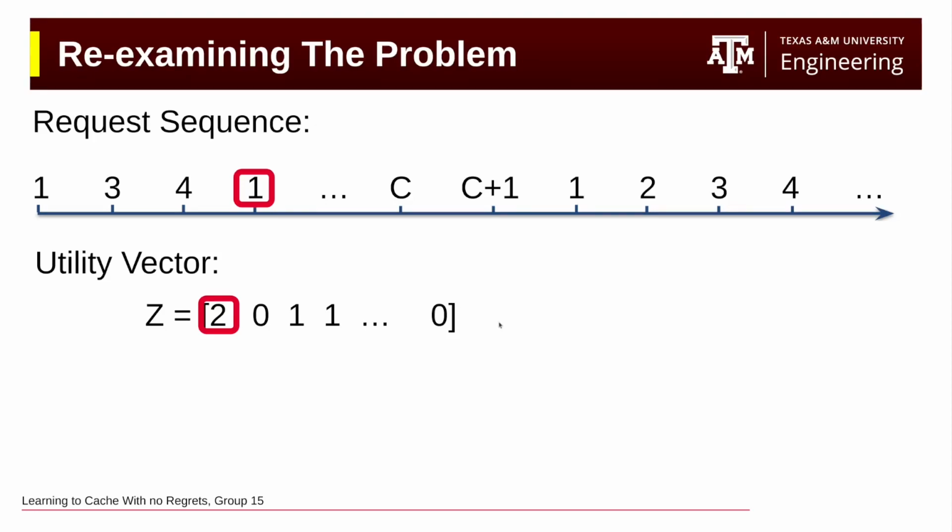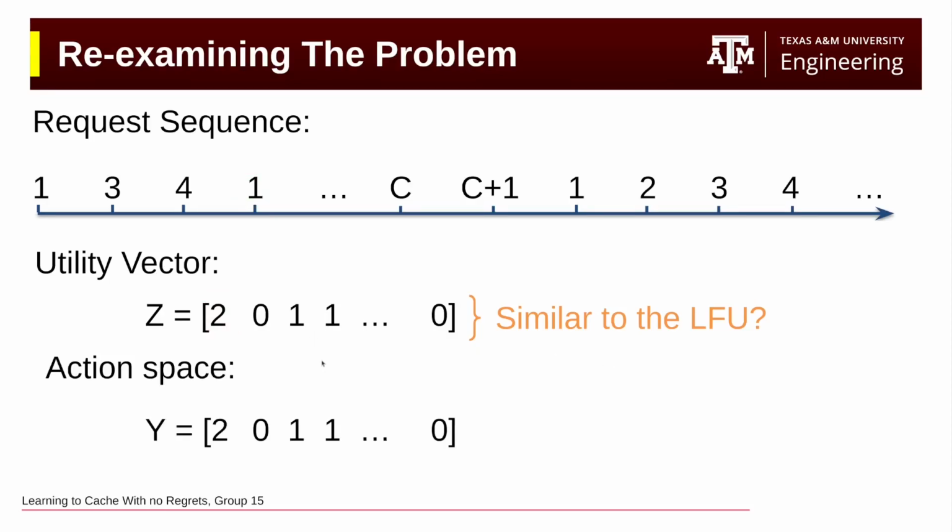And at this point, you might be asking yourself, wait, isn't this just the LFU? We're just keeping track of a frequency vector. And you would be kind of right. The OGA algorithm is actually really similar to the LFU. It can be classified as a normalized version of the LFU. And we're going to circle back to that, but let's move forward for now.